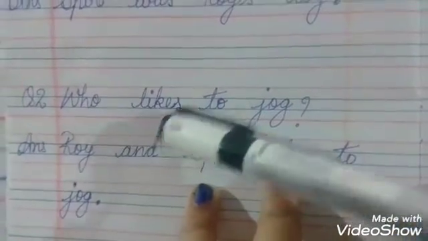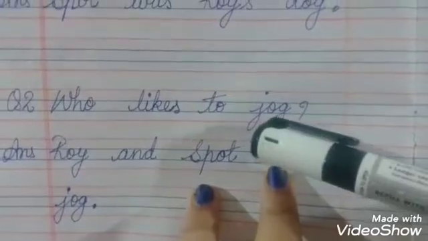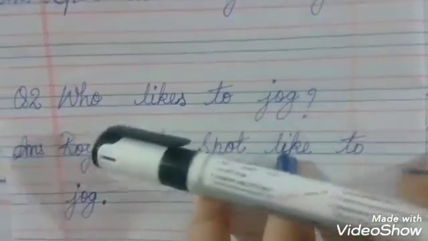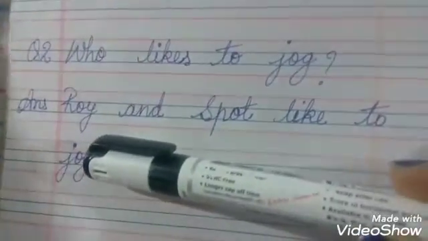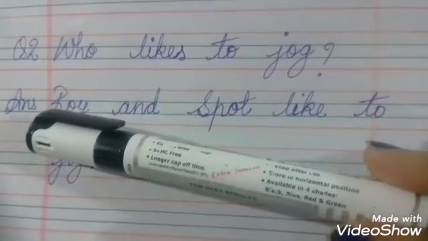L-I-K-E-S, likes. T-O, to. J-O-G, jog, and a question mark. Who likes to jog? Answer, A-N-S, ANS in the margin.